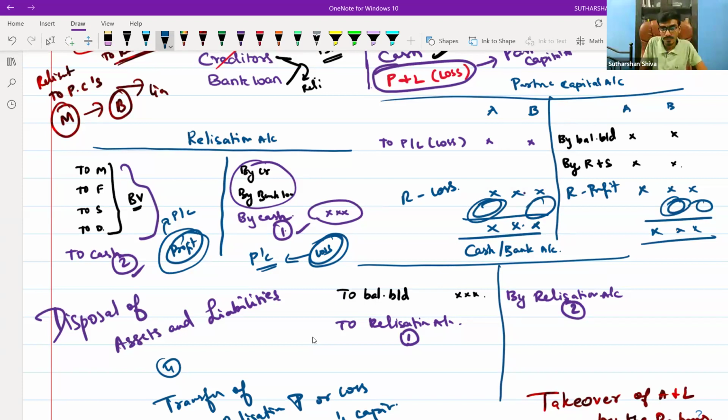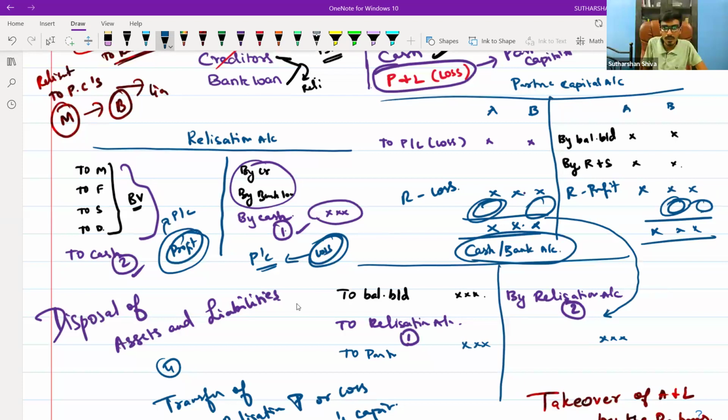Second step, disposal of assets and liabilities. Third step, takeover of assets and liabilities by the partners.